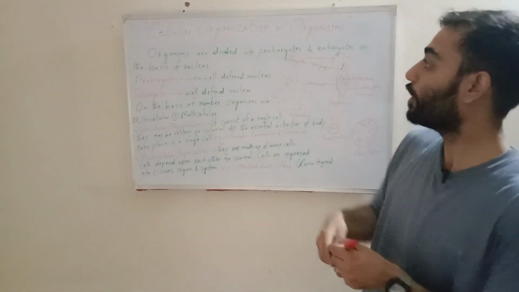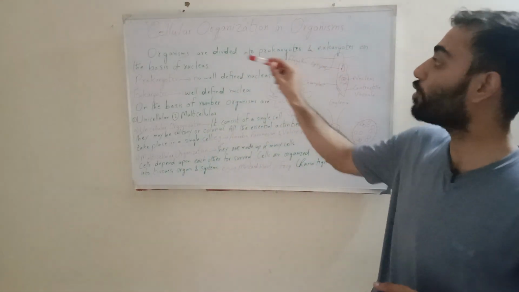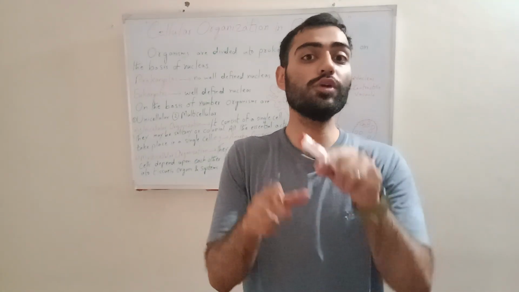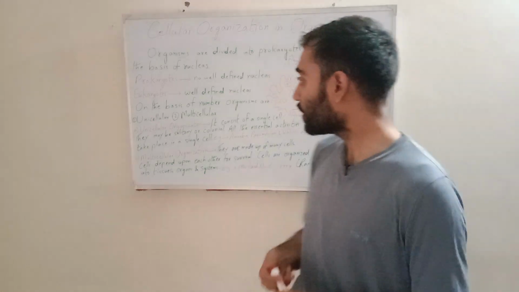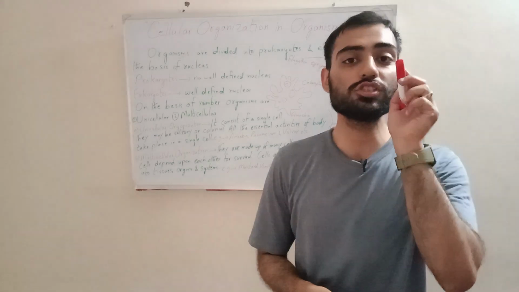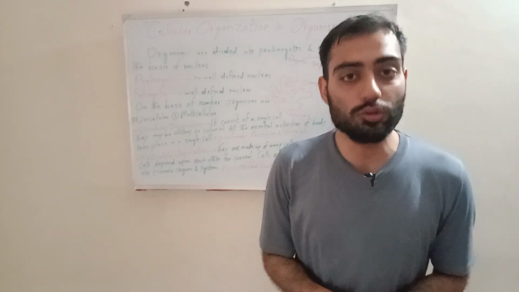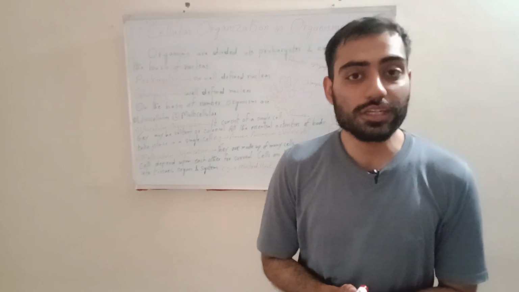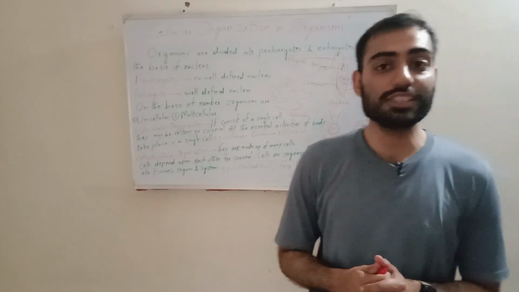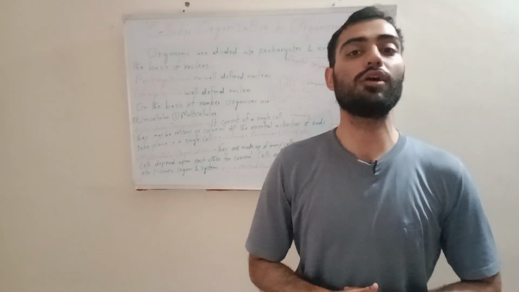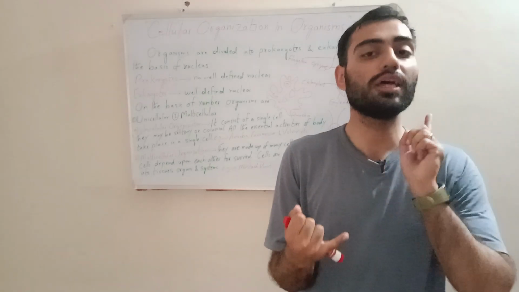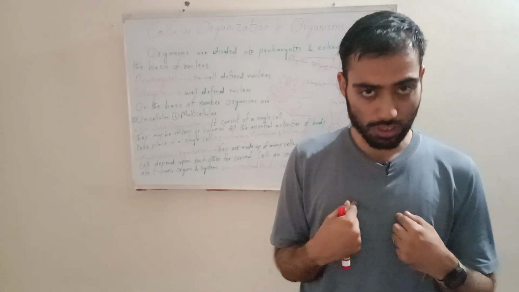First of all, dear viewers, organisms are divided into two types on the basis of their nucleus. It means on the basis of the nucleus we divide organisms into two groups. Number one is known as prokaryotes. These are those organisms in which the cell has no well-defined nucleus. Common examples are bacteria and cyanobacteria. The second class is known as eukaryotes, in which the cells have a well-defined boundary around their nucleus. It consists of four groups: protists, fungi, animals, and plants, which includes us also.